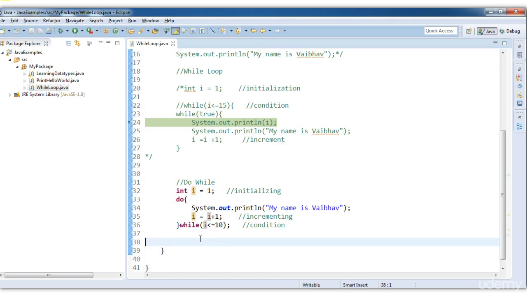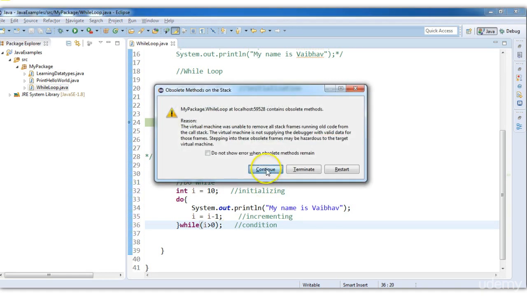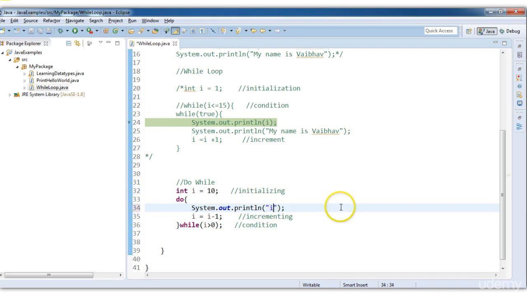Also, we are using the increment operator here. With this operator, we can increment as well as decrement. Suppose I want to print numbers from 10 to 1. I can start with I is equal to 10, I is equal to I minus 1, and continue till I is greater than 0. I will print the value of I. Save this and execute.